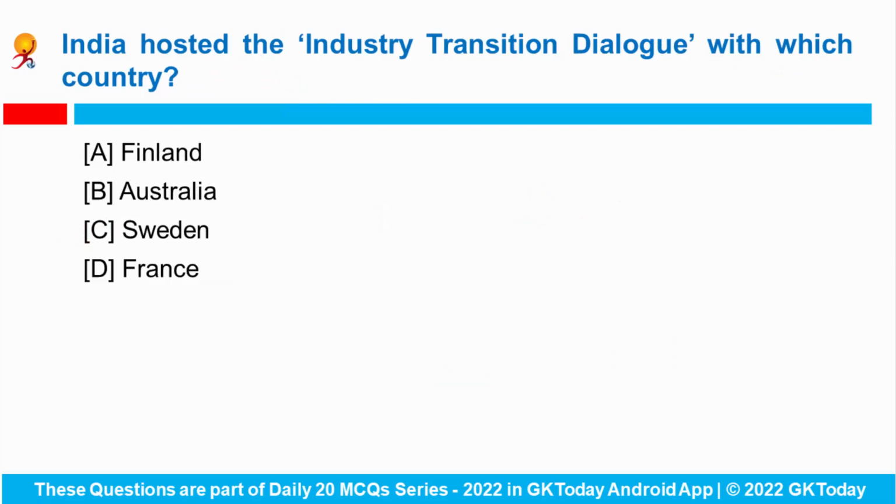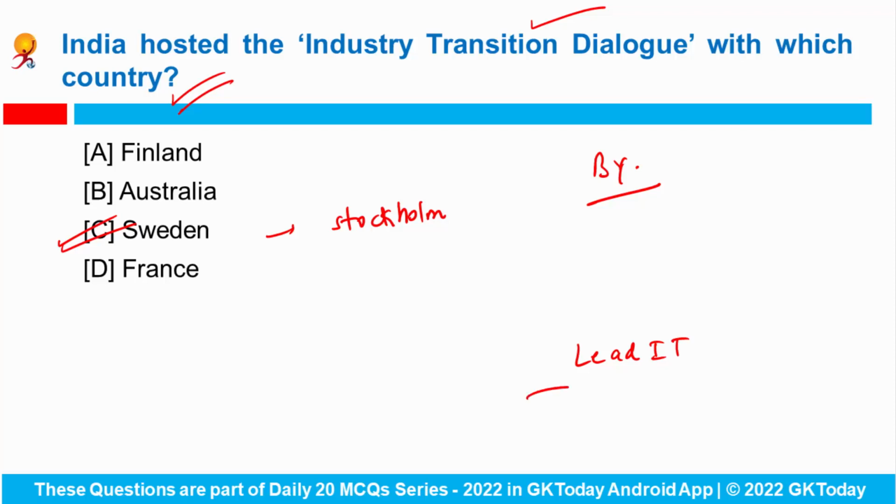And the last question says, India hosted the Industry Transition Dialogue with which country? So the Industry Transition Dialogue was hosted by India and Sweden in Stockholm, and Union Environment Minister Bhupendra Yadav addressed the summit. This event was organized as a part of India and Sweden's joint initiative called the Leadership for Industry Transition. The minister said that the developed countries must take the lead in the global transition towards net zero and the low carbon industry transition. Fine.